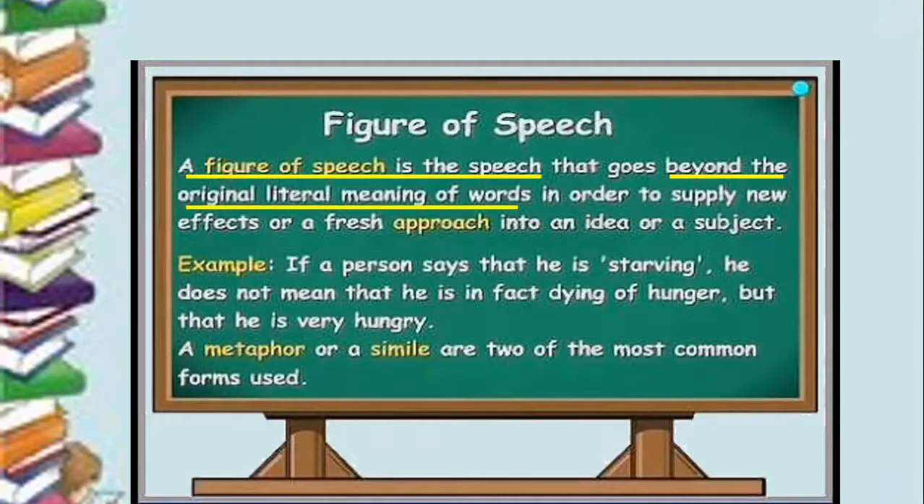For example, if a person says that he is starving, now when do you say that you're starving? Who is a person who's starving? A person who is close to death because of hunger. These kinds of people, we say that they are starving. But here when you say I'm starving, it doesn't mean that you're dying of hunger, but it means that you are very, very hungry. Your hunger has gone to extreme levels. These kinds of usage of words which is done in poems, in poetry, is called figures of speech.